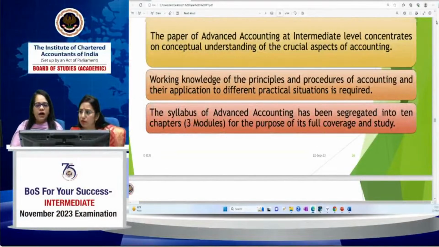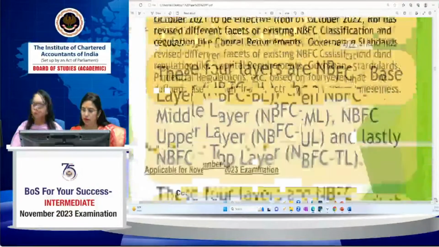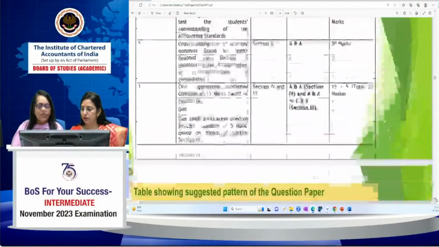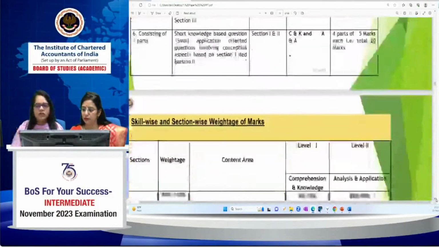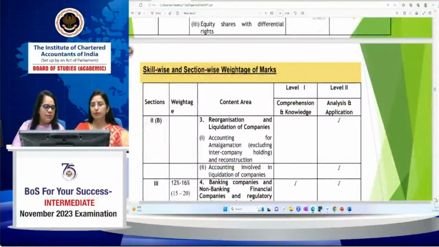So there is so much material the ICAI Board of Studies is providing you. Please take advantage of all the materials available on the website and on the mobile app. And coming to the intricacies and the main topics of the subject, your mentor Asha will help you with this.